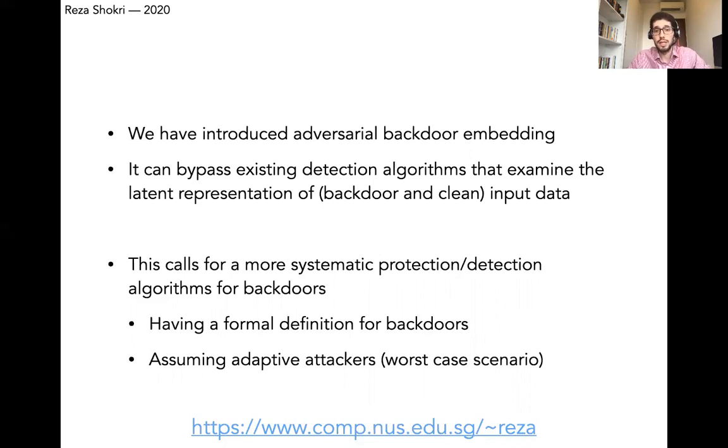Also, especially in designing defense algorithms in machine learning, we would need to assume adaptive attackers in order to be robust against attackers in the worst-case scenarios.